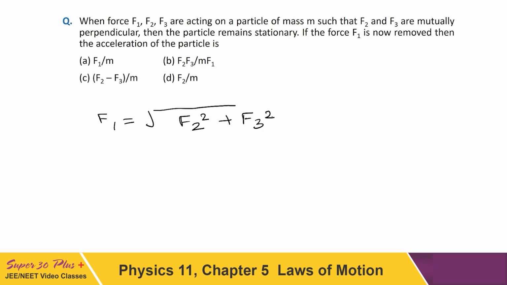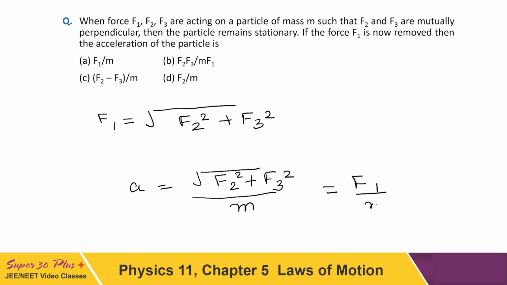And in the absence of force F1, we can write acceleration to be equal to the net force upon the mass. But as F1 is absent, the net force will be equal to under root F2 square plus F3 square, this whole divided by m. And from the above expression, we can write this to be equal to F1 upon m. So the sought acceleration is equal to F1 upon m, which is our option number A.